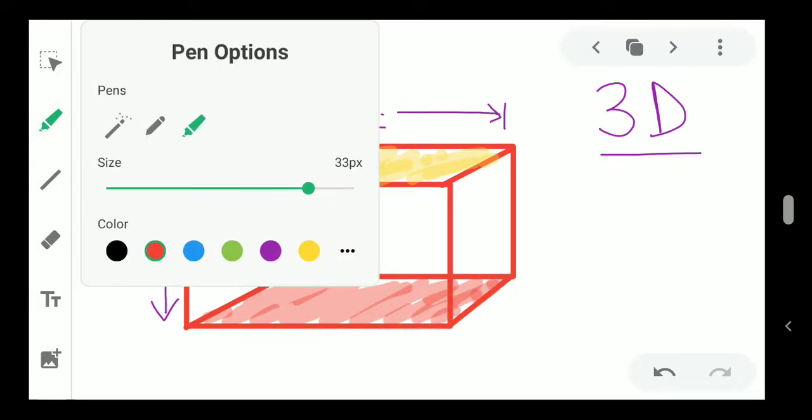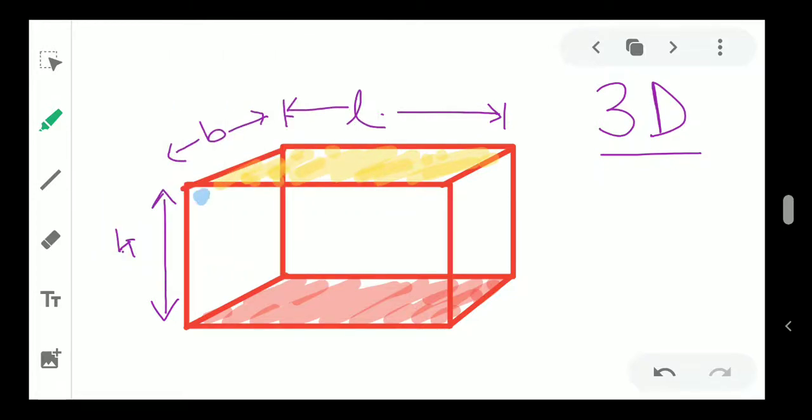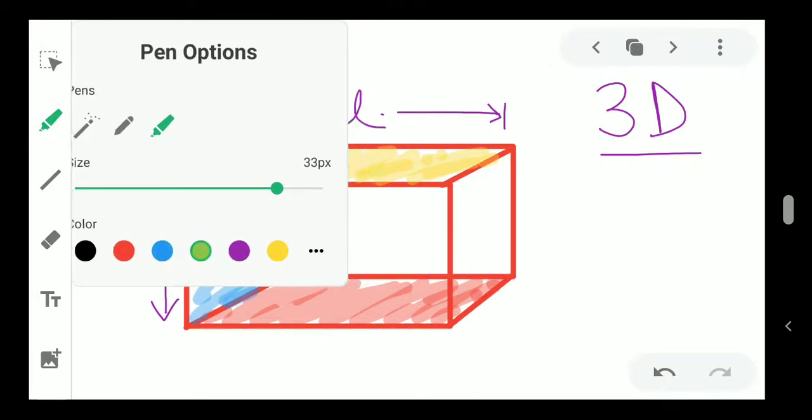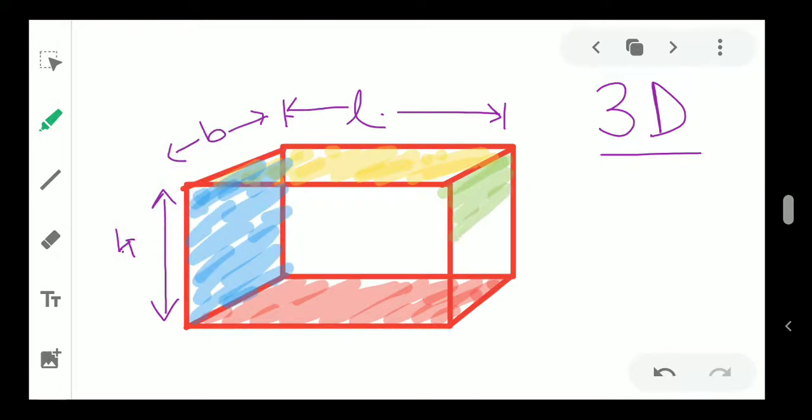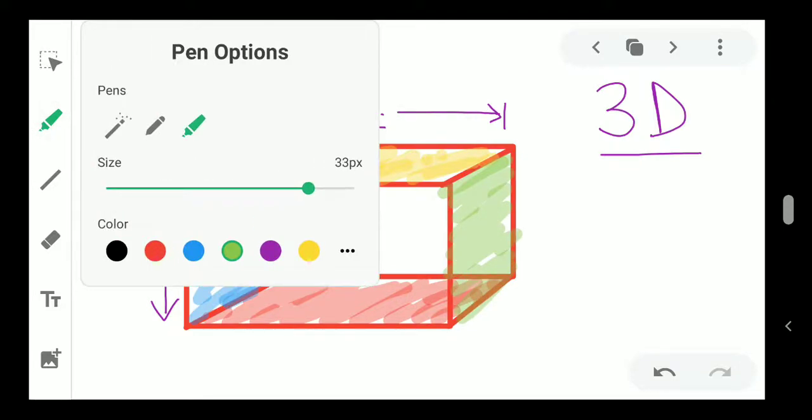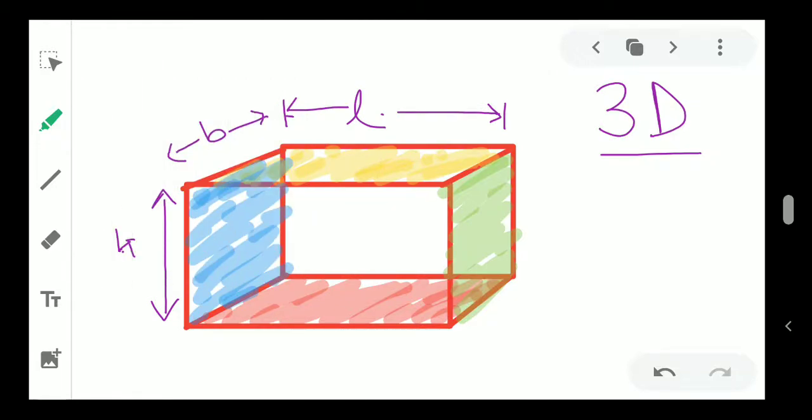One side is this part, one side is that part, two sides are still left, okay. One side is your back portion,